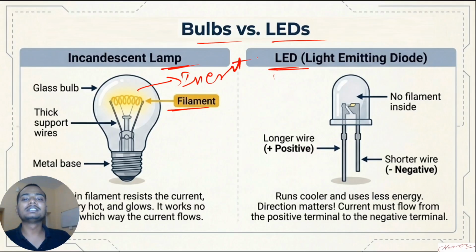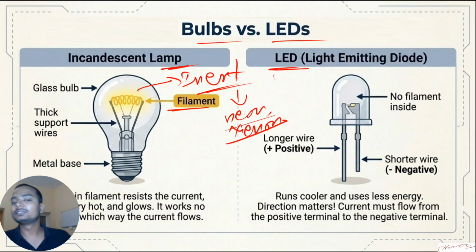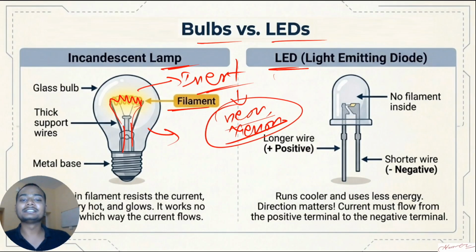What are those inert gases? Nothing to worry about that. Just understand as of now, these are inert gases, like neon and xenon. These are some of the names. If you can remember, that's fine. If not, then no problem. In further classes, it will come again. Basically there are two terminals, and there is a filament in between, and this bulb is seal packed, not vacuum packed, filled with these gases, neon and xenon.